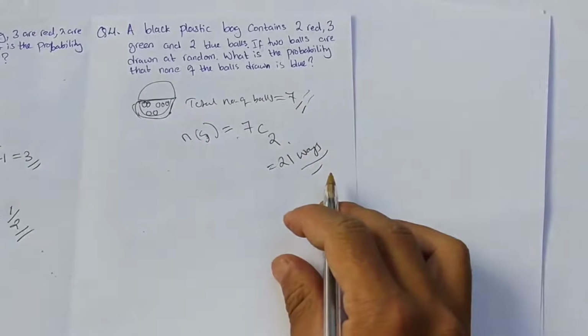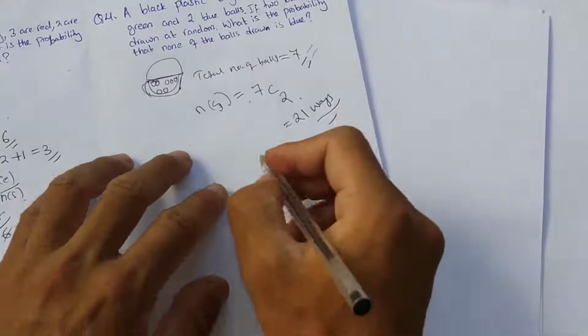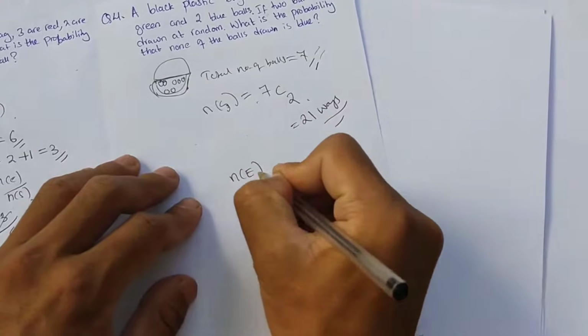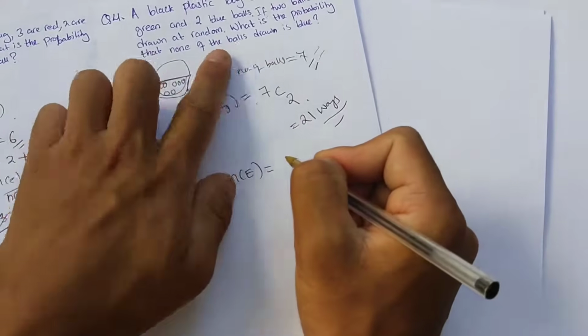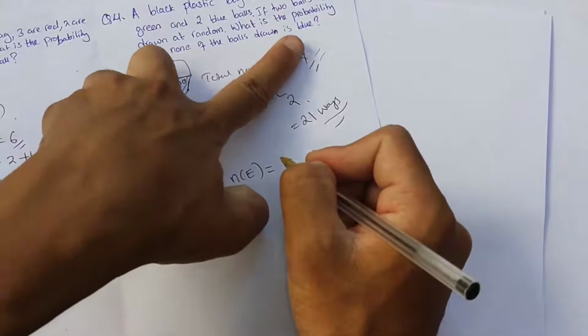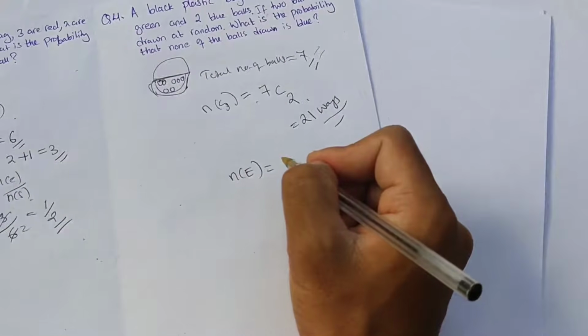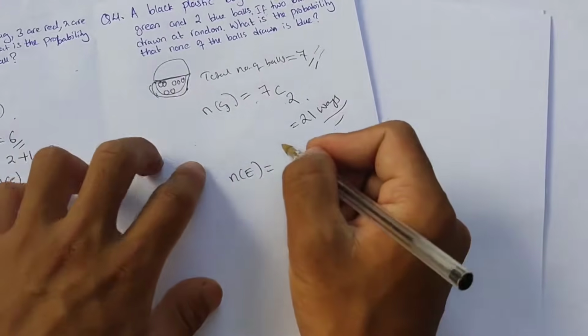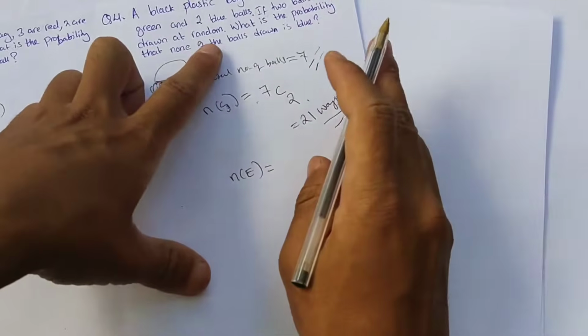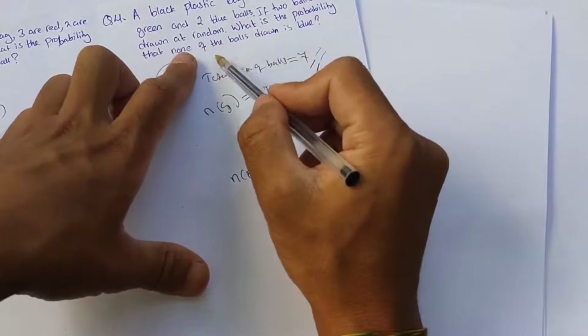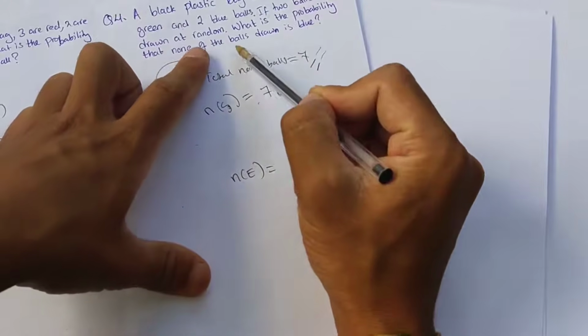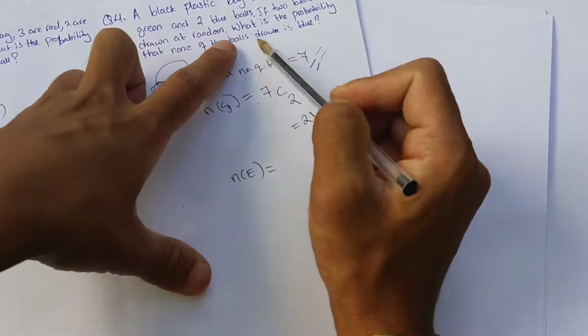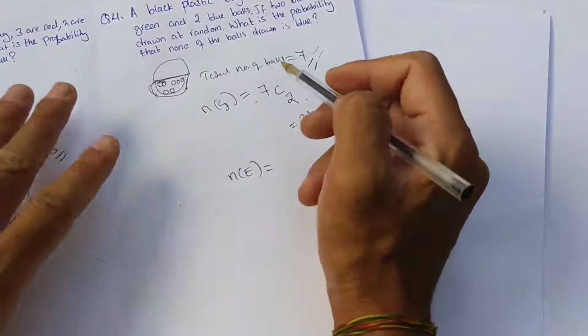And the possible outcomes are the 21 ways. Now NE, which is none of the balls drawn is blue. How to do it? None of the balls drawn is blue. So which means we should ignore the blue color balls.